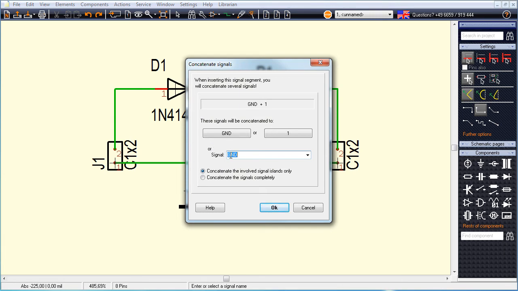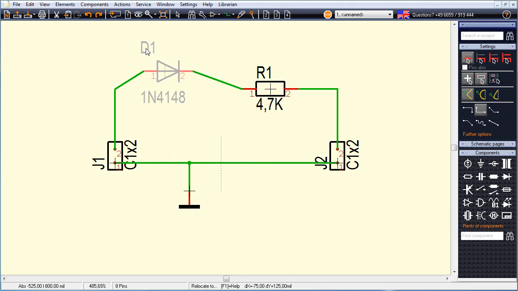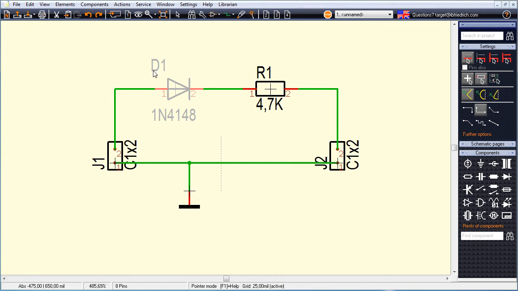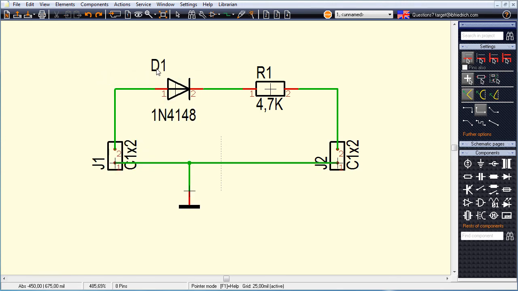Sometimes you don't want to move the whole symbol, but only a part of it, maybe the component name. By default, Target highlights the entire drawing. Open the context menu with the right mouse key and untick the entry in question. Now, every drawing element can be moved and edited separately.